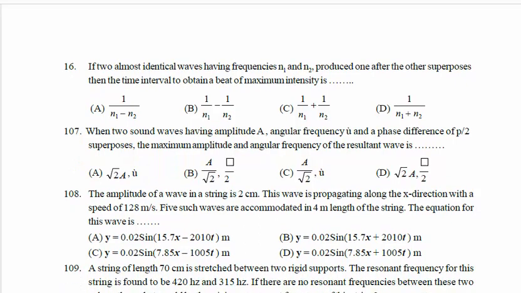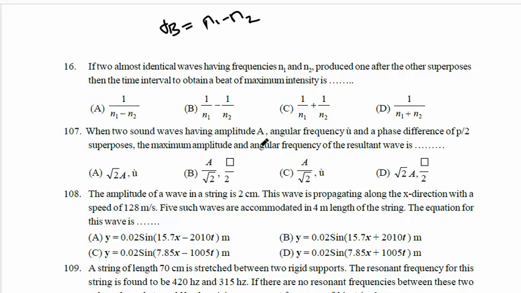question. If two almost identical waves having frequencies n1 and n2 produce beats one after the other as they superpose, then the time interval to obtain beat of maximum intensity is. So the number of beats heard per second, the beat frequency fb, is equal to what? What is the formula for beat frequency? It is the difference of frequencies, n1 minus n2.